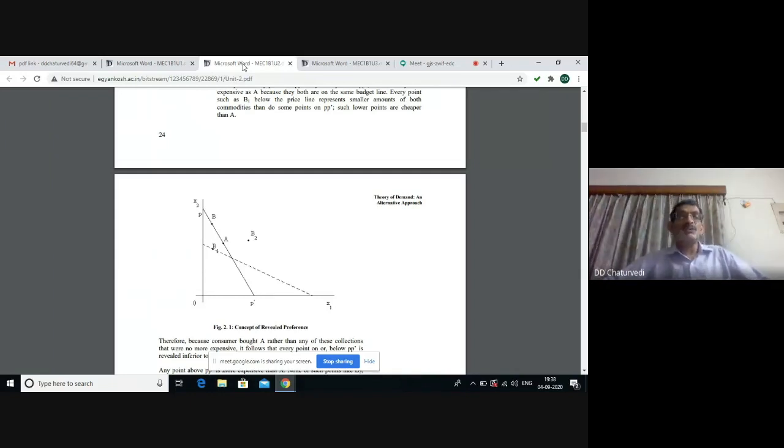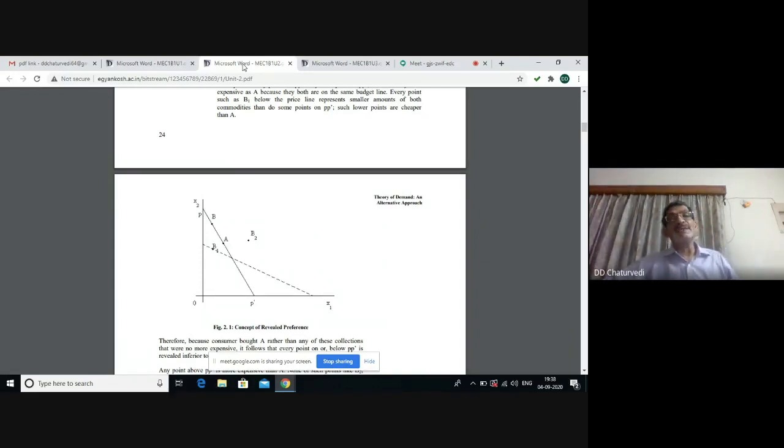So in figure 2.1, the budget line is having 2 points A and B. So as soon as consumer chooses a particular combination, say A, we will say this is definitely better than all other combinations available.